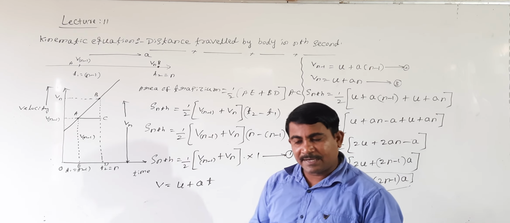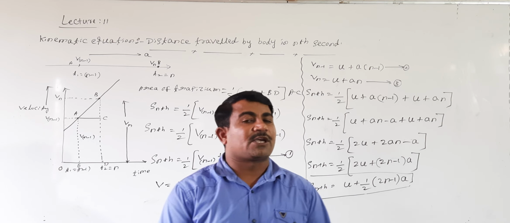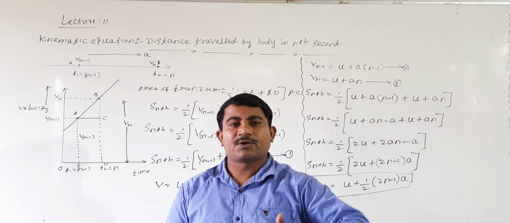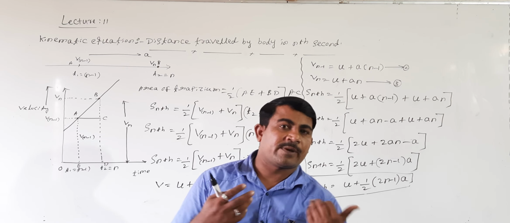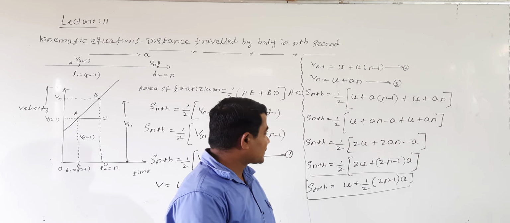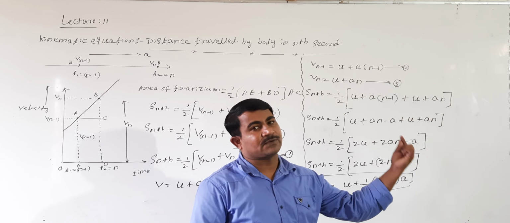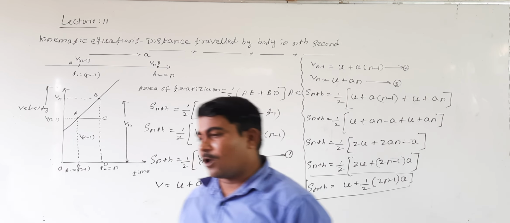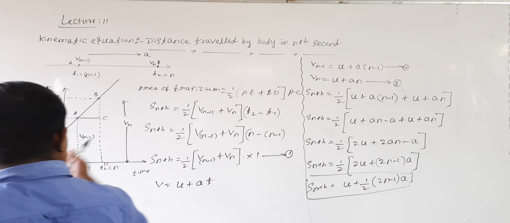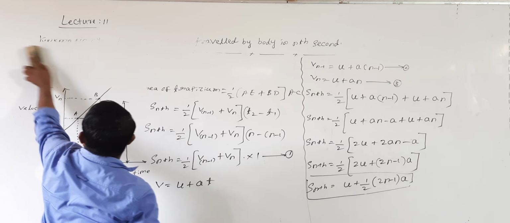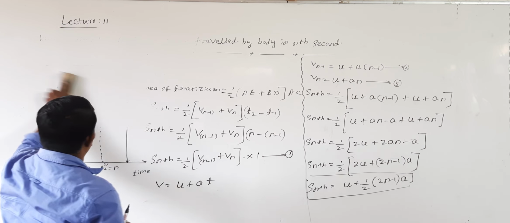Okay? And then directly we got 4 kinematic equations. v is equal to u plus at, s is equal to ut plus half at square, v square minus u square is equal to 2as, and distance traveled in n seconds Sn equal to u plus half into 2n minus 1. Right? Shall I take all the 4 kinematic equations in order? Look at me here.